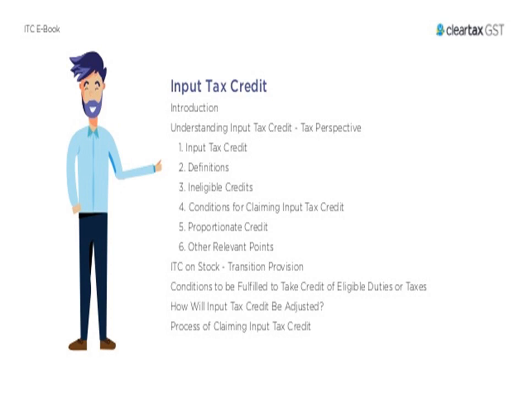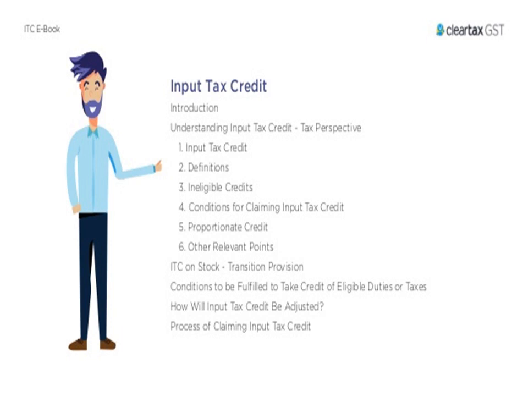Input tax credit, that is our introduction. Input tax credit or ITC is the tax that a business pays on a purchase that it can use to reduce its tax liability when it makes sales. In other words, businesses can reduce their tax liability by claiming credit to the extent of GST paid on purchases. Goods and service tax is an integrated tax system where every purchase by a business should be matched with a sale by another business. So this makes the flow of credit across an entire supply chain a seamless process.